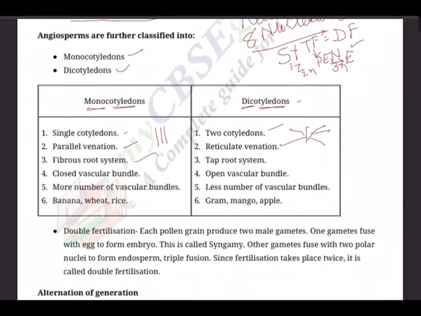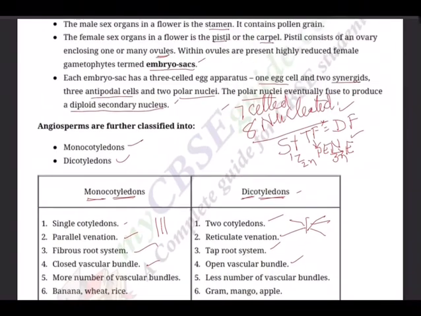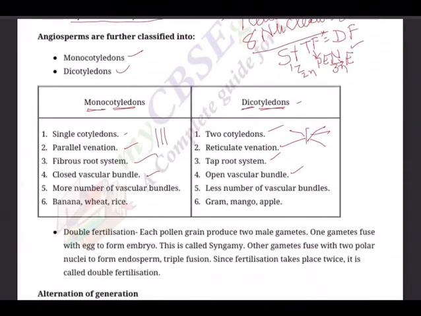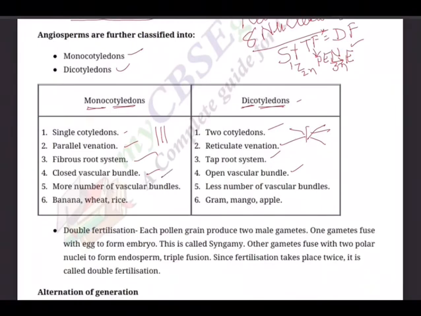Fibrous root, taproot. Closed vascular bundle, open vascular bundle. Just now I said, what is the difference? The presence of cambium, we said. More number of vascular bundles, many will be there, freely distributed, versus less number of vascular bundles. Examples, monocots: banana, wheat, rice, and dicots: gram, mango, apple, all these are dicots.